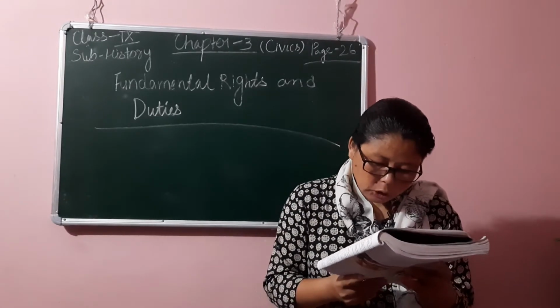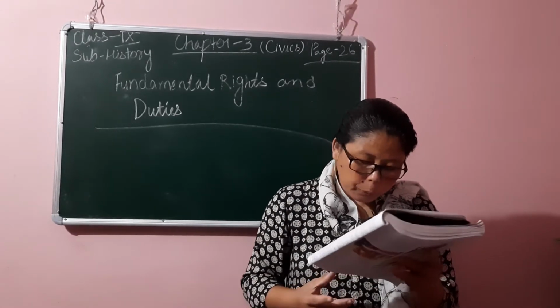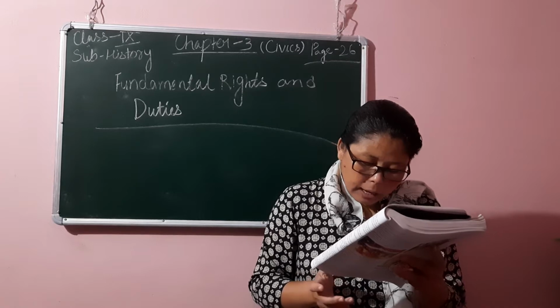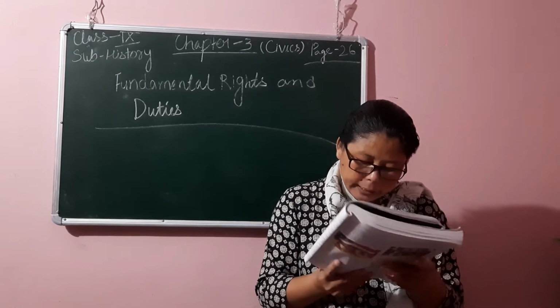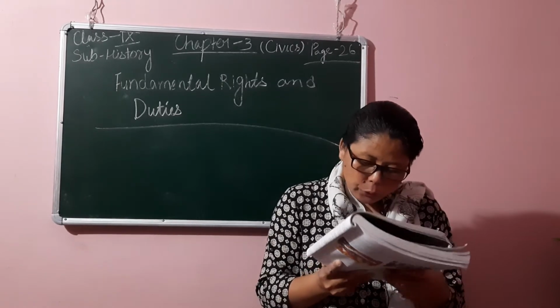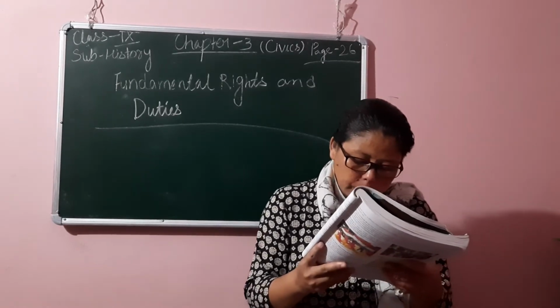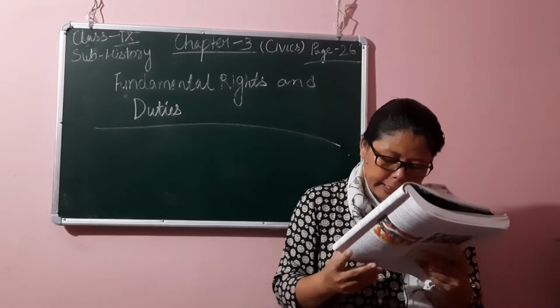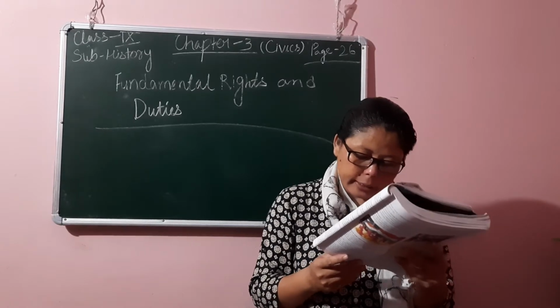Next is prohibition of employment of children. To protect children from hazardous employment in unhealthy conditions, Article 24 of the Constitution said that no child below the age of 14 shall be employed in any factory or mine or engaged in any dangerous employment.